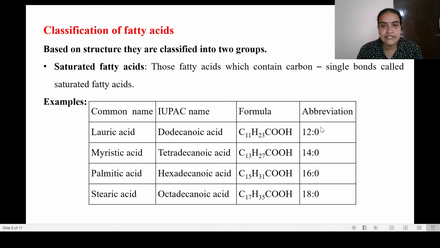All saturated fatty acids have 0 double bonds, that is why it ends with 0 everywhere. Palmitic acid and stearic acid are very common saturated fatty acids whose molecular formulas you have to study, with abbreviations 16:0 for palmitic acid and 18:0 for stearic acid.